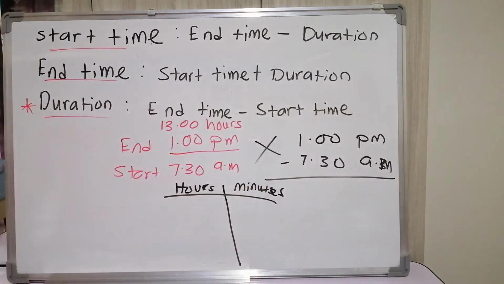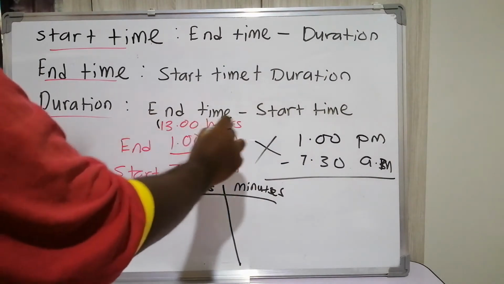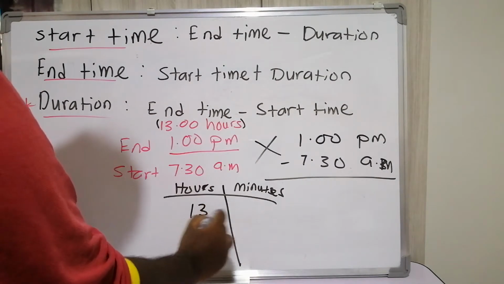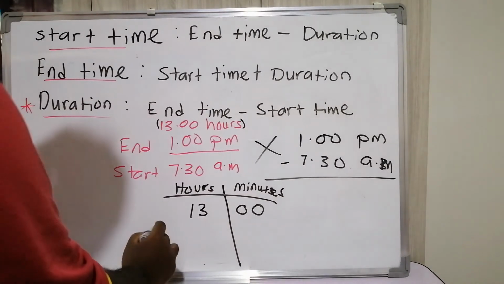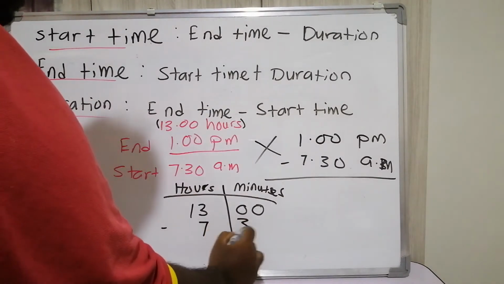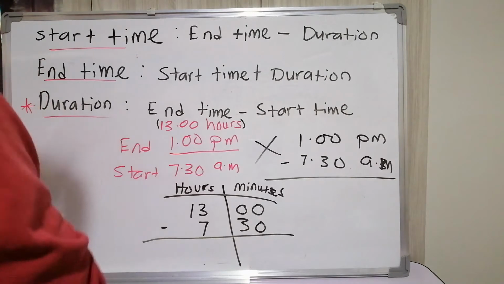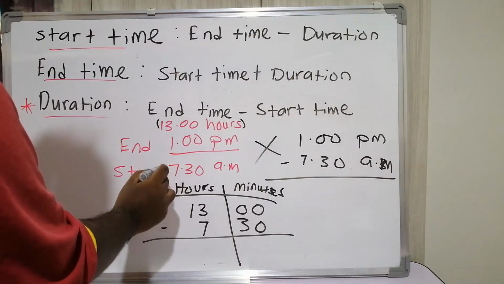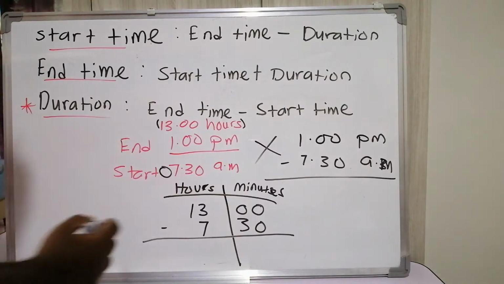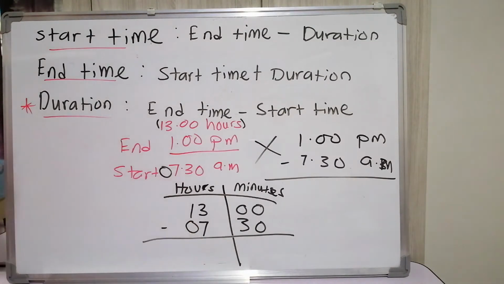So according to this, our school ends at 13 hours, and our school starts at 7:30 in the morning, which we can also change to 24-hour system by putting 0 in front: 0730.